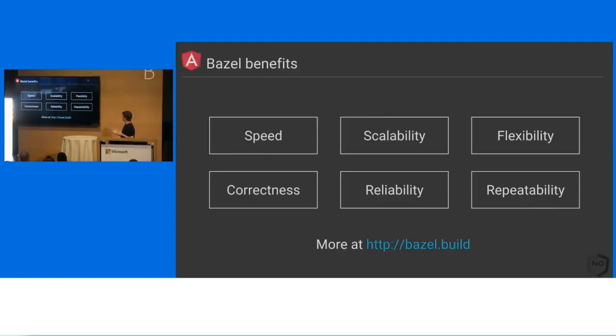And so one of the things that we want to make sure is that all of the stuff that we get inside of Google, we bring to everyone with Bazel. So for example, I could pull up my laptop here, check out Gmail, and build it. Bazel would bring in all the dependencies, everything I need to build Gmail. So this is how we do everything at Google. And frankly, it's awesome. It's an amazing, amazing tool. It's hard to use. It's not easy to configure. But we want to make sure that developers get all of these amazing benefits.